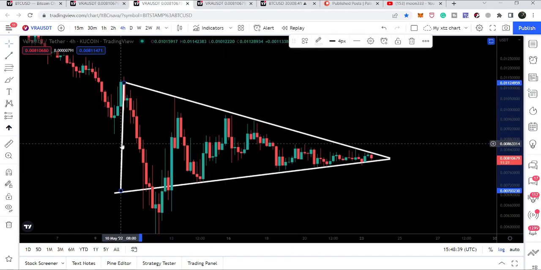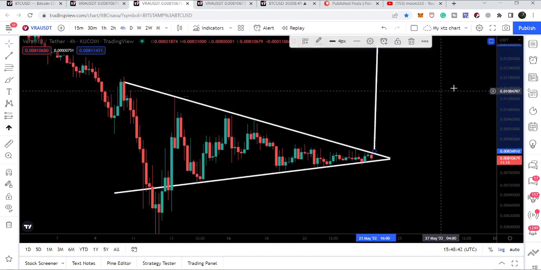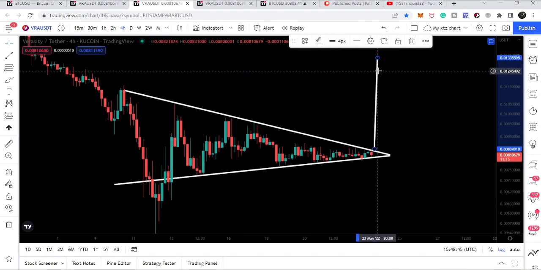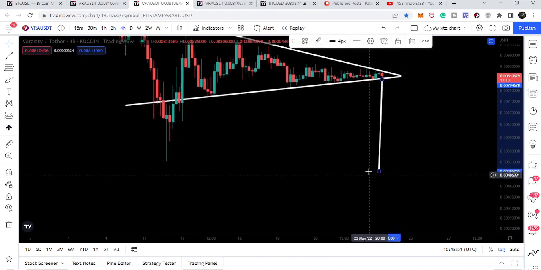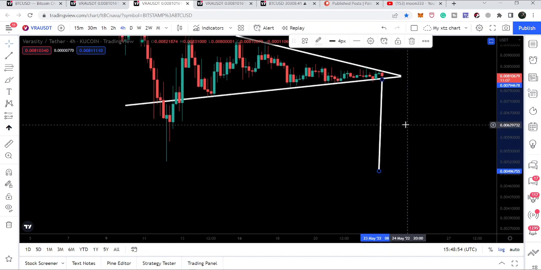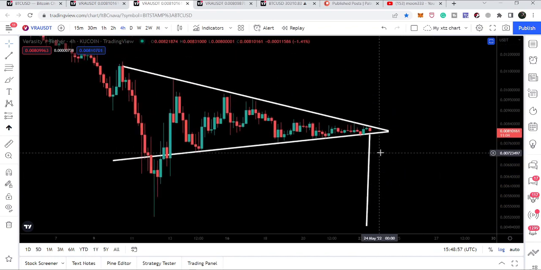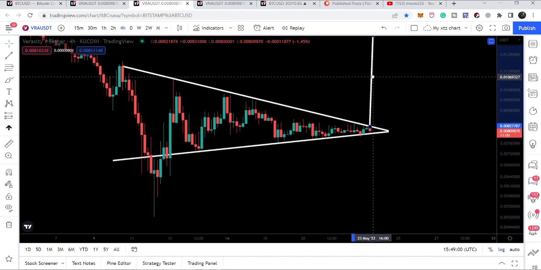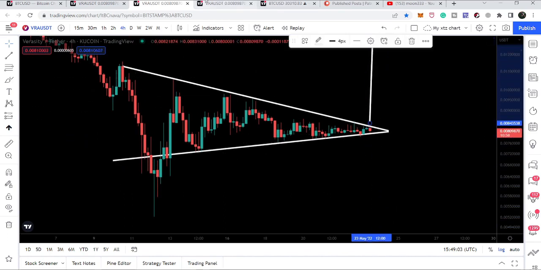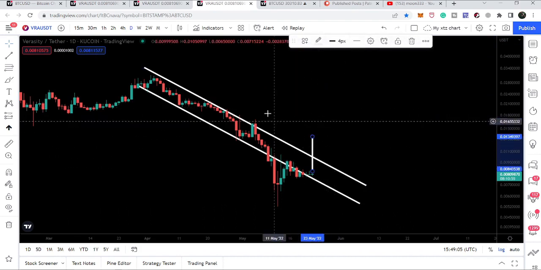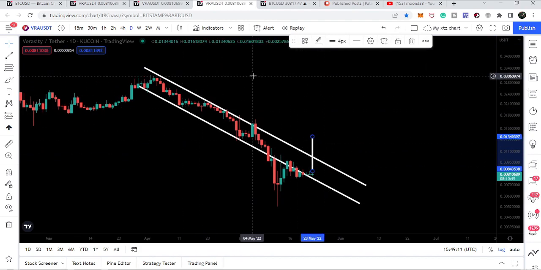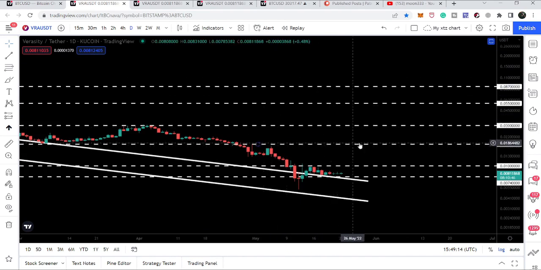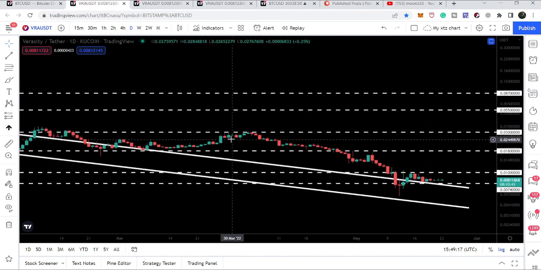First of all, let me show you the target for this triangle. That will be approximately here at 1.3 cents. And if we have a breakdown, then it is showing a move to the downside up to half a cent. Now, if we copy this trend line from here and paste it at this channel, then we can see it is also showing us the projection even beyond the resistance of the channel. And the target for this down channel will be here approximately at 3 cents. There we also have a very strong resistance. Previously we were rejected, and after this rejection we had this very extreme sell-off.